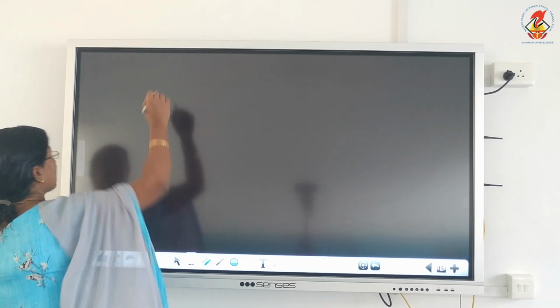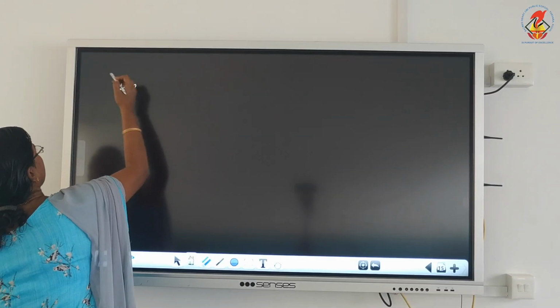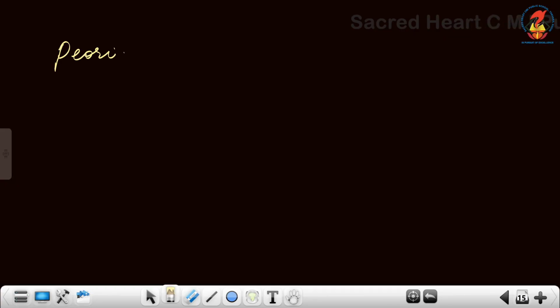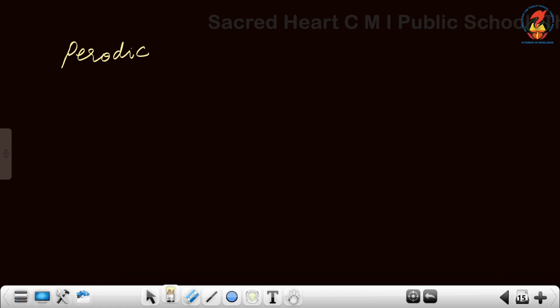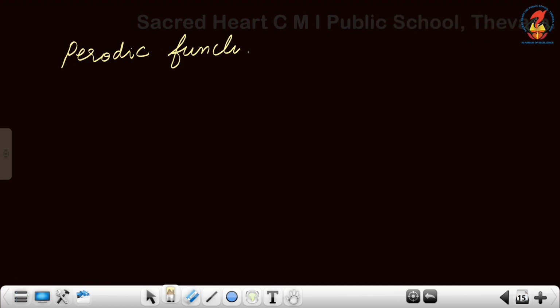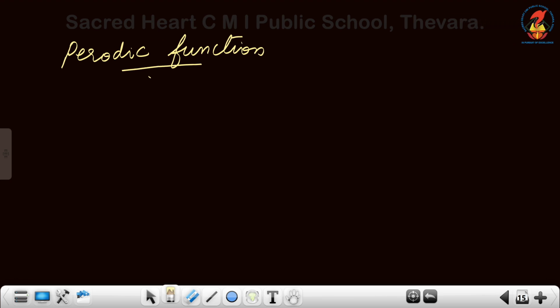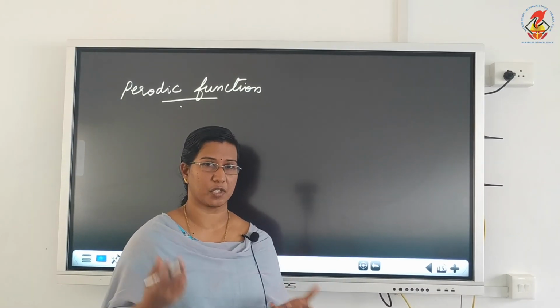Next, we are going to study a term known as periodic function. Now we have studied about functions in maths. What is actually a function?